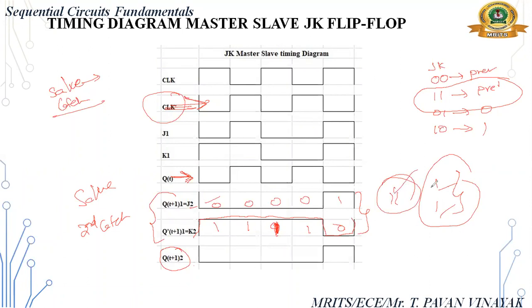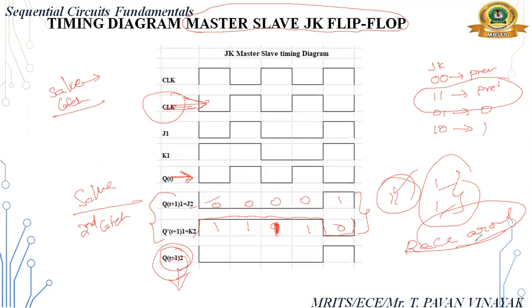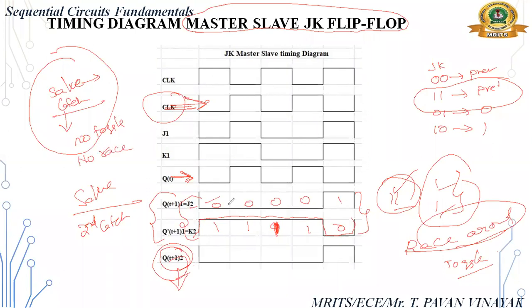So 1 1 not occurring means there is no race around condition. There is no race around condition because this is the final output, right? We are taking output from the second latch itself. So no race around condition occurs in master slave flip flop. And toggle is also not possible, because 1 1 is not obtained here. So for the slave latch there is no toggle and no race around condition, because always we